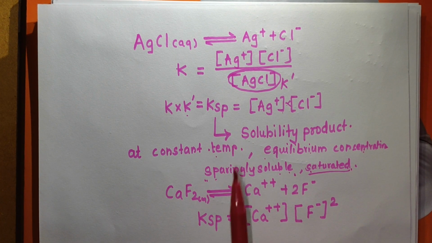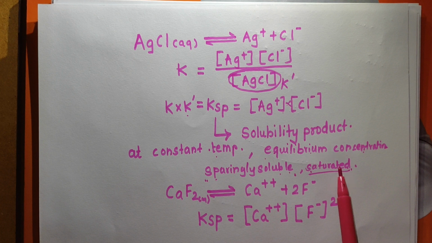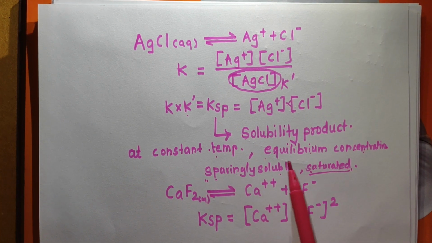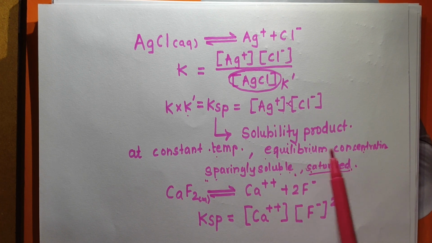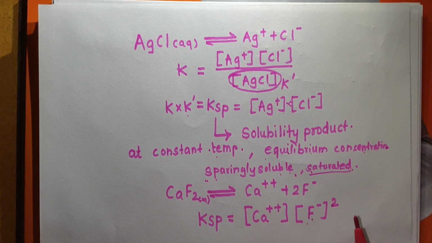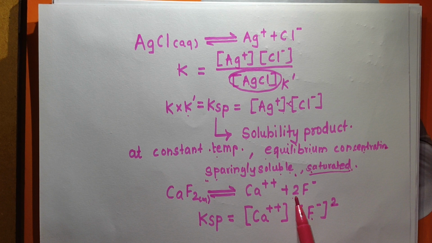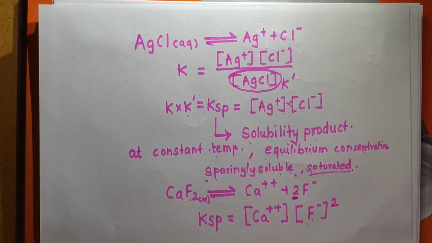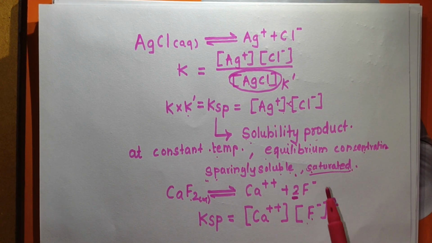At constant temperature, in a saturated solution of a sparingly soluble salt, the product of equilibrium concentrations of ions raised to the power which is equal to the stoichiometric coefficient of that ion in a balanced chemical equation is called the solubility product.